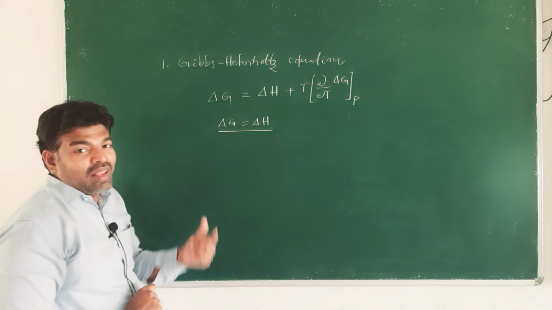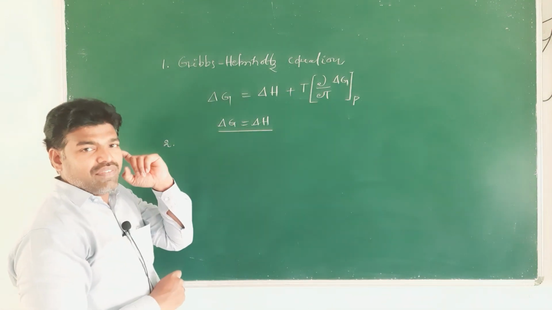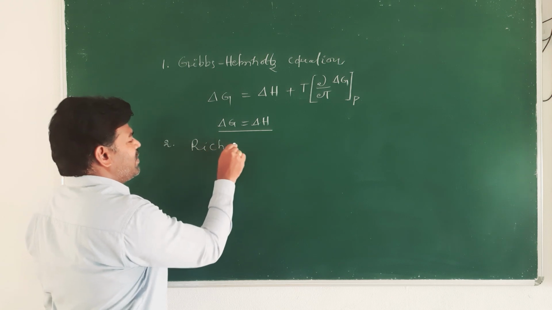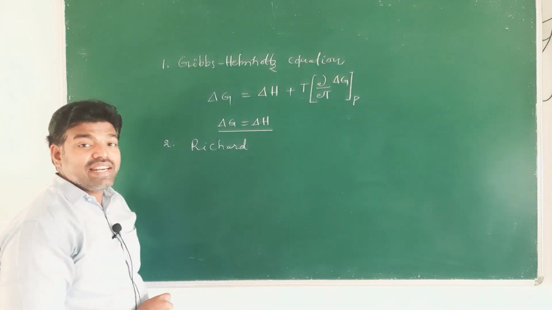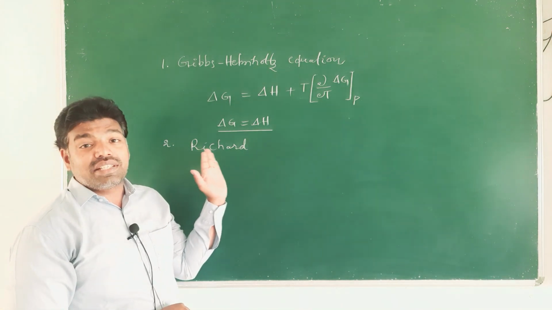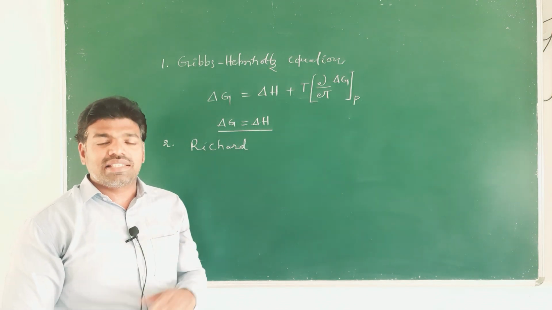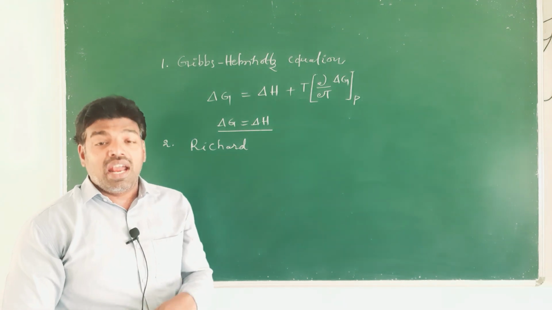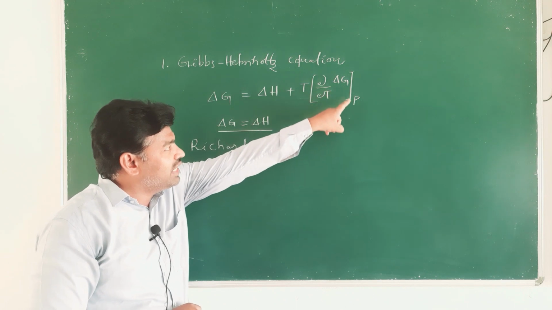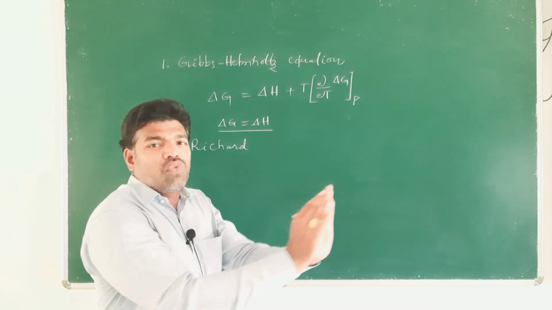Based on this observation, scientist Richard is the second one to ascertain the relation between delta G and delta H. Richard measured the EMFs of many cells at different temperatures and found that the value of dou by dou T of delta G approaches 0 as the temperature is lowered.